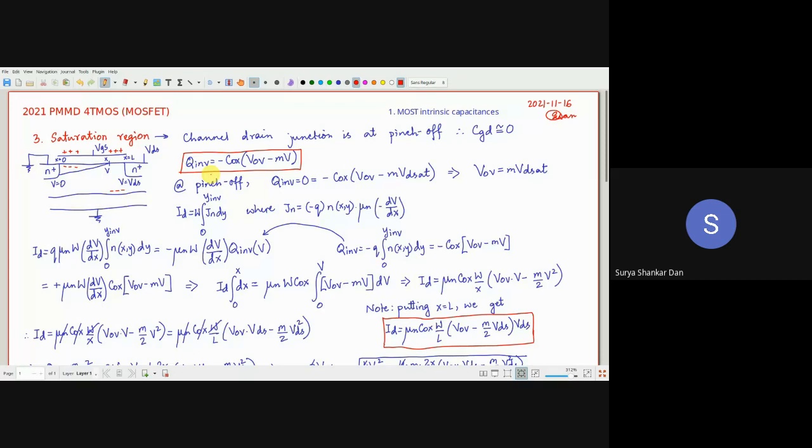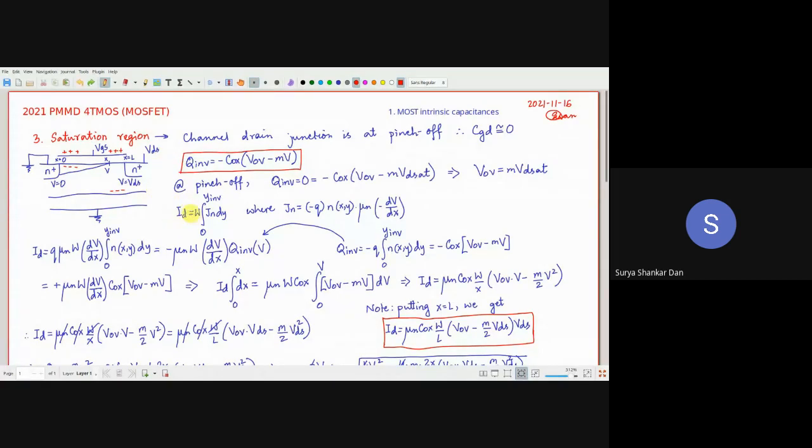Okay, so now ID is equal to W into Y into Jn. Notice what we have done is W into dy. This Y is the channel cross section here. What is W? The depth of the device, right? Whenever we are bothered about finding out the current, we will always consider the cross-sectional area of the channel, not the top area. Top area, we will look into when we find out the capacitance. We will see how capacitance comes.